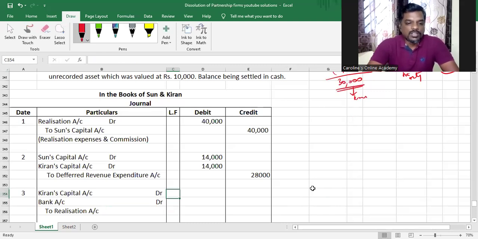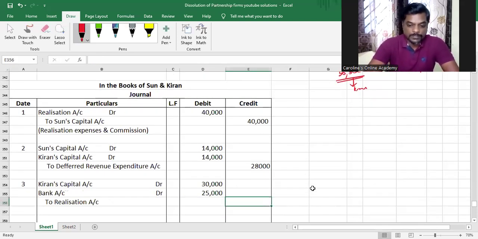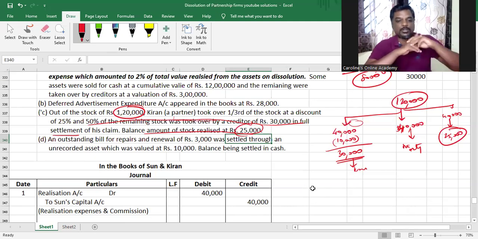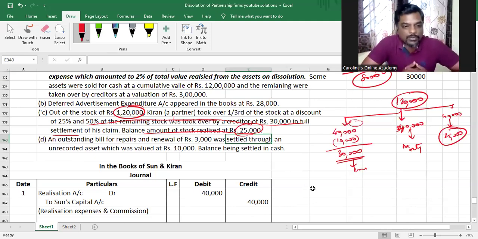To realization account, Kiran took over the stock at 30,000 rupees, and in bank we sold the remaining stock for 25,000, and the total 55,000 will be credited to realization account, as that is the asset realized. Understood or not, my dear children? That is an asset. In that case we credit the realization account. The asset realized is actually more than just 55,000, because creditors also have taken over stock, but we don't pass a journal entry for that. Understood?